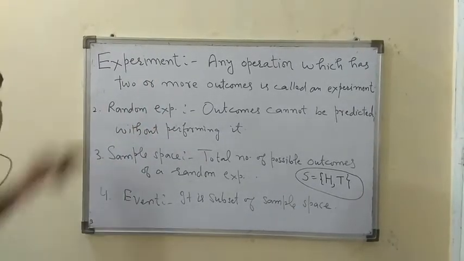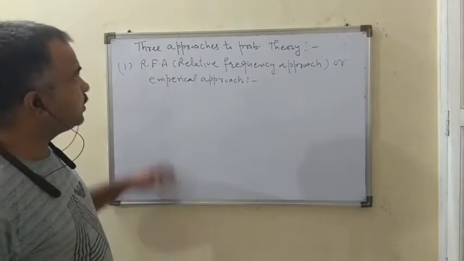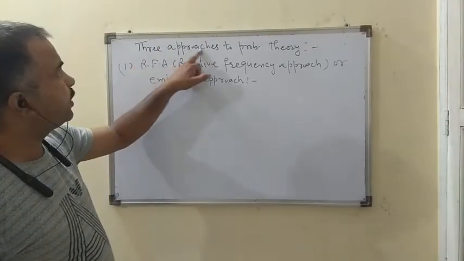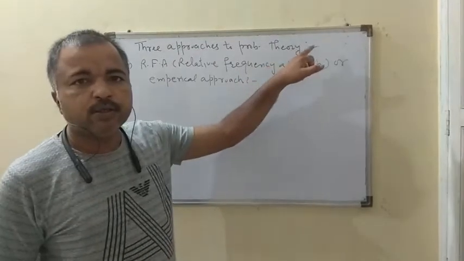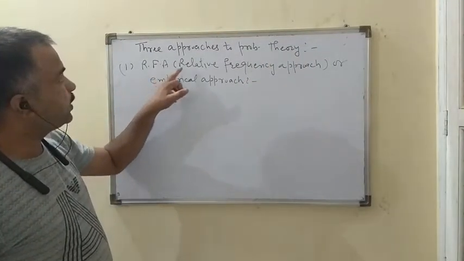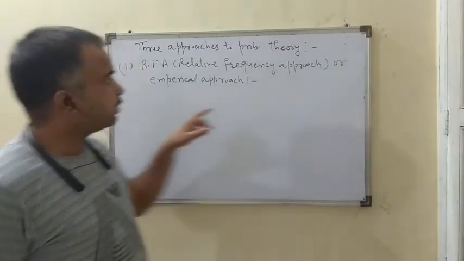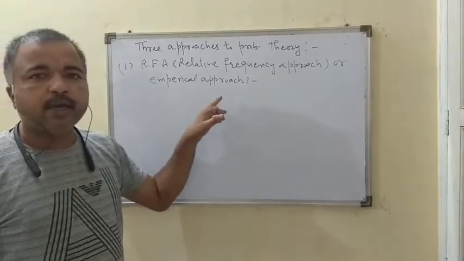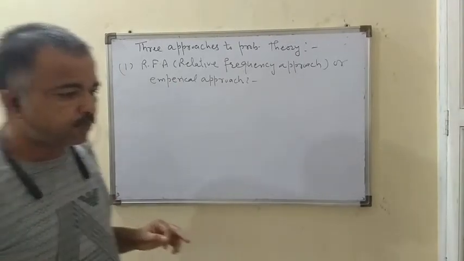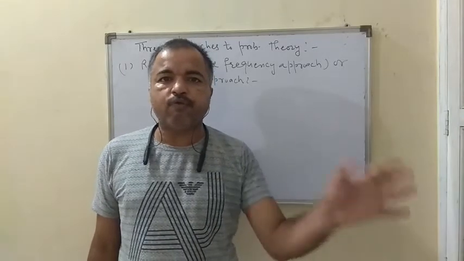Then next, there are three different approaches to the probability theory. The first one is RFA, that is the relative frequency approach, also known as the empirical approach. In this approach, the experiment is repeated a number of times.